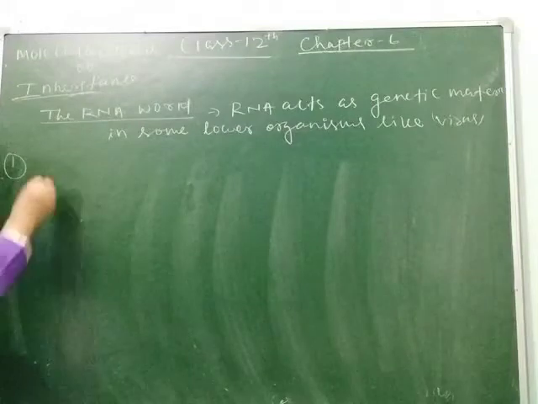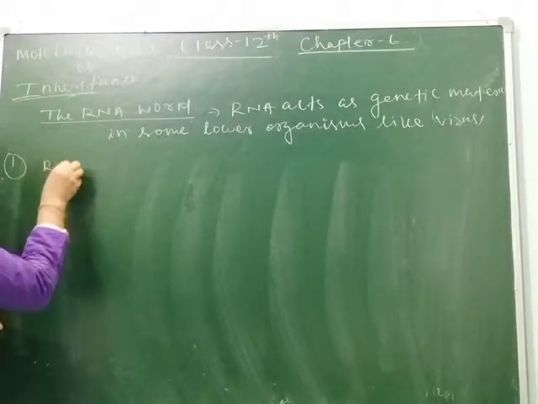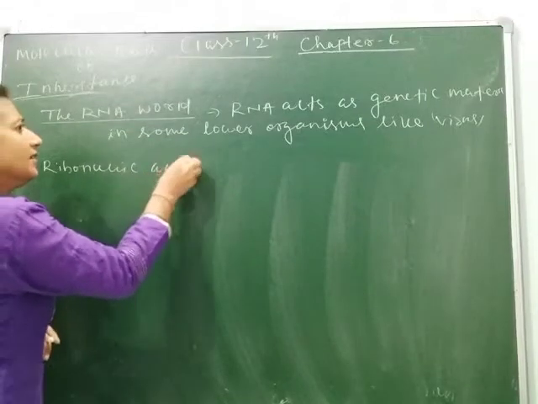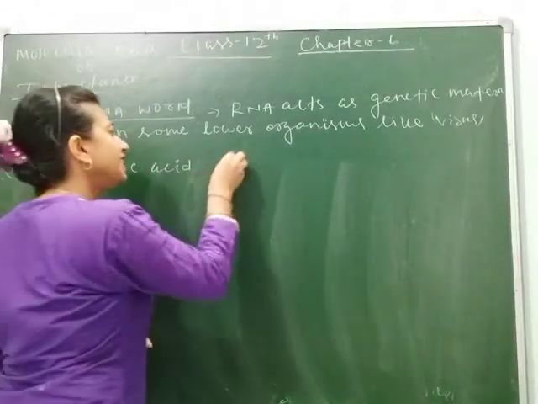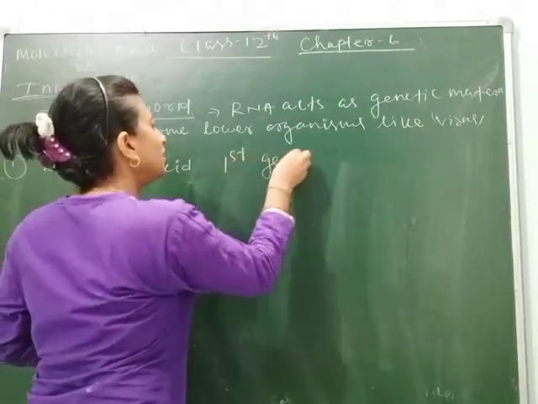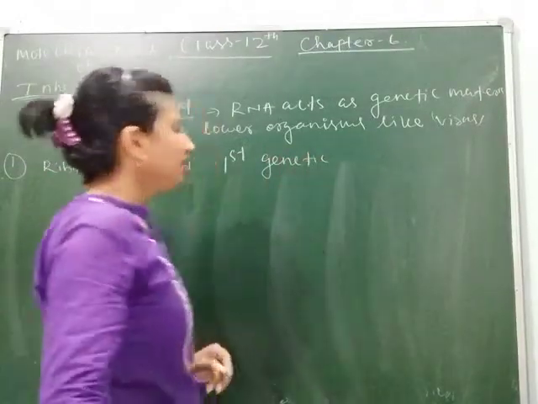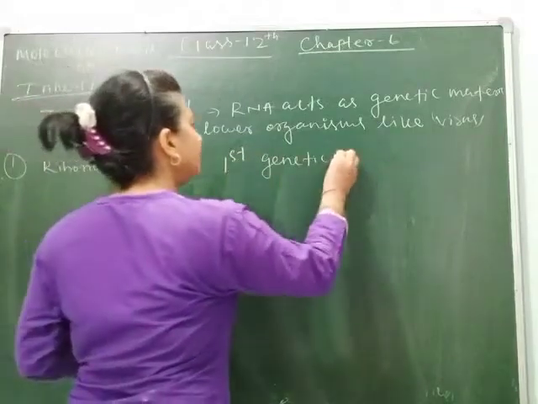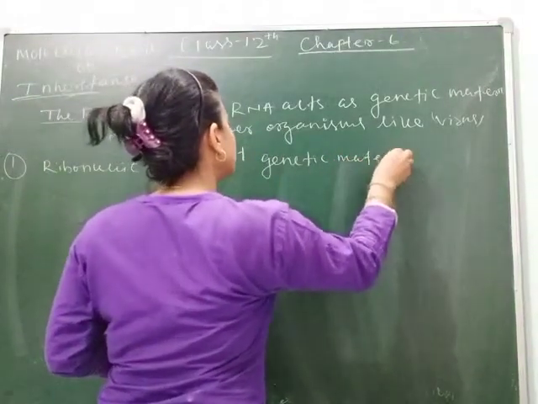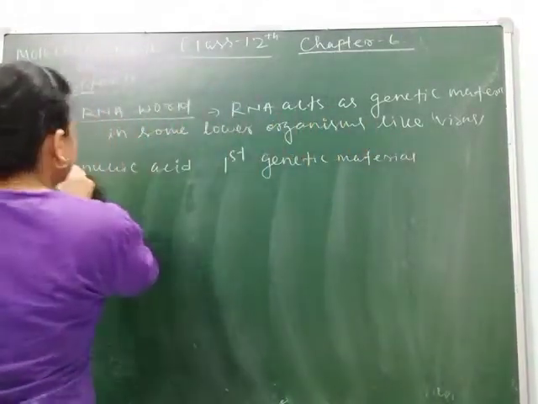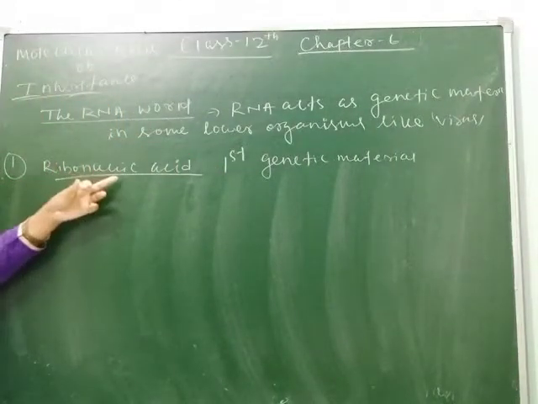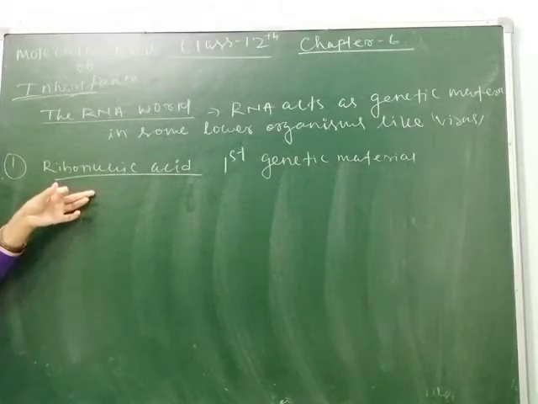RNA means ribonucleic acid, and this is the first genetic material. Before the discovery of DNA, RNA acted as the first genetic material in many organisms.